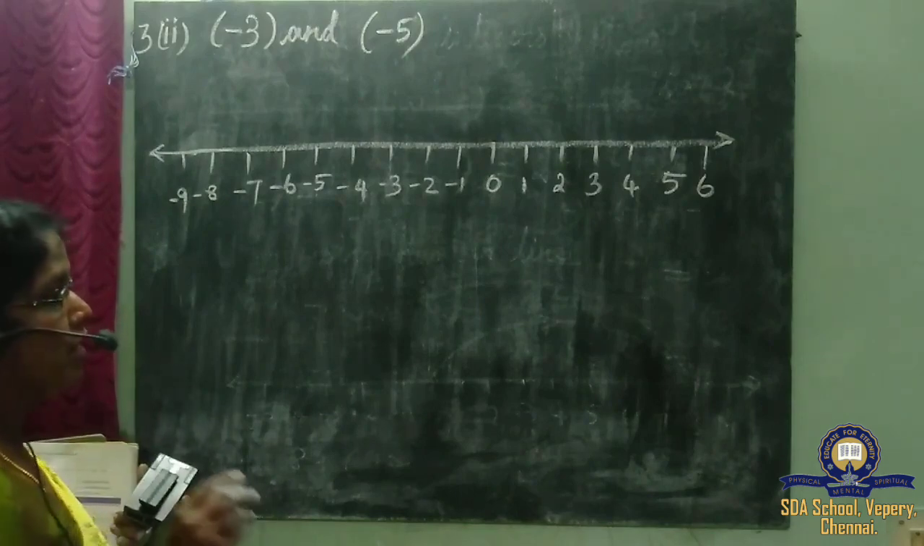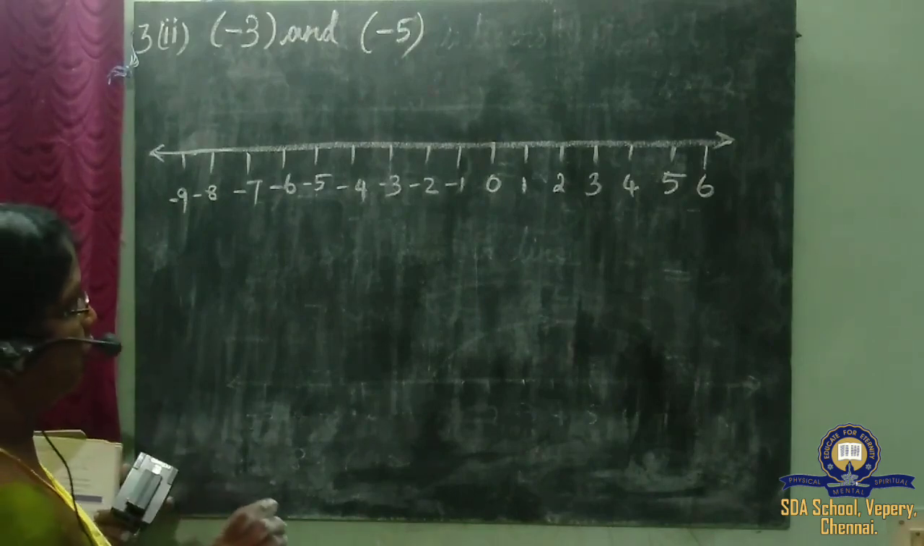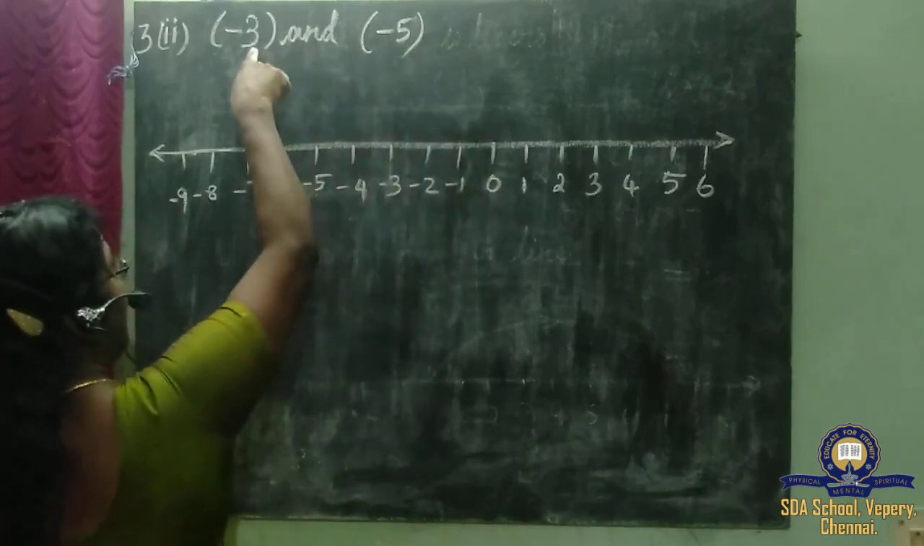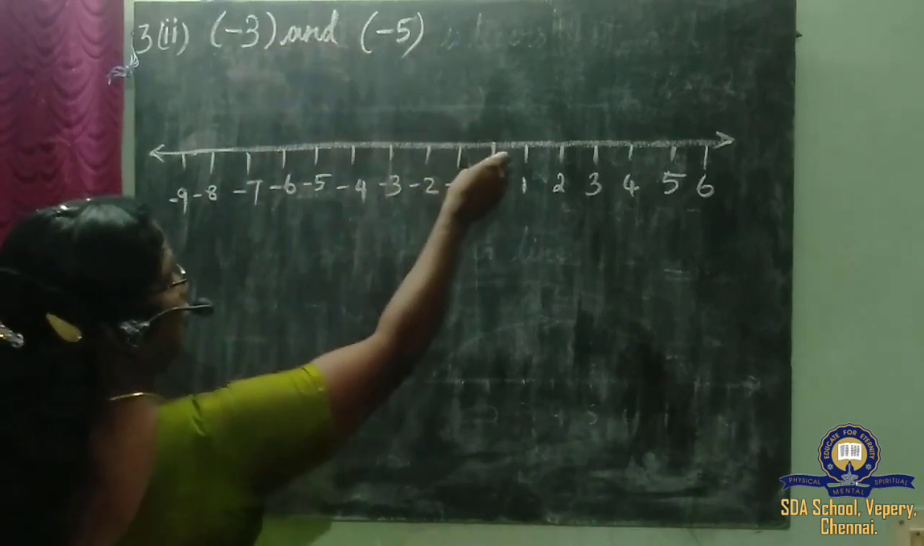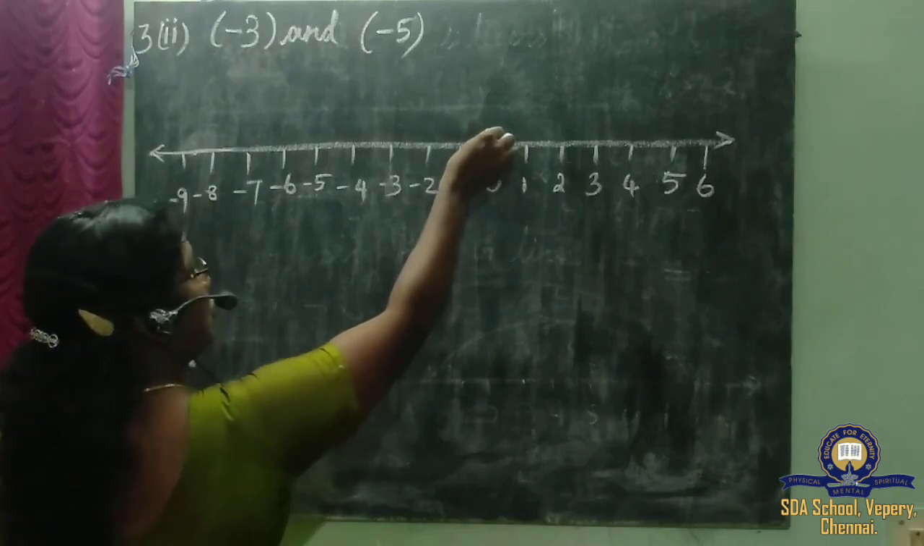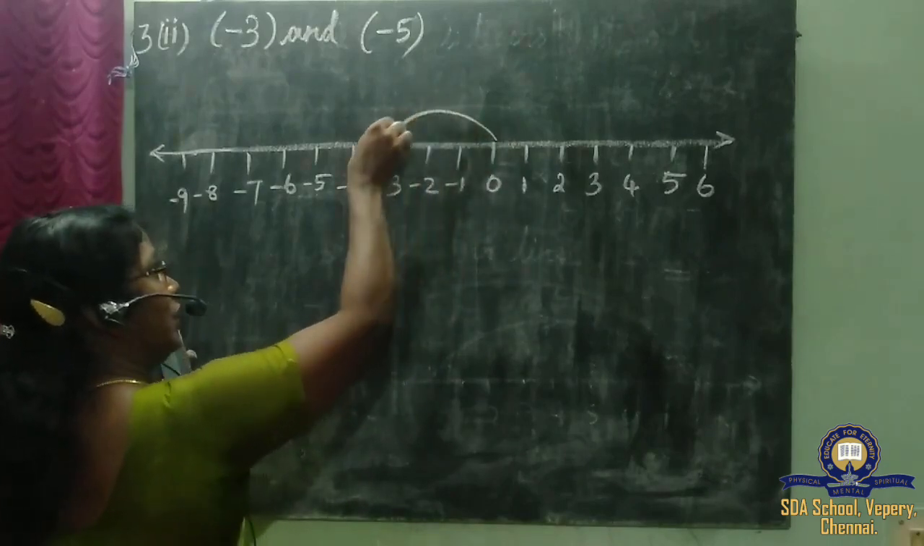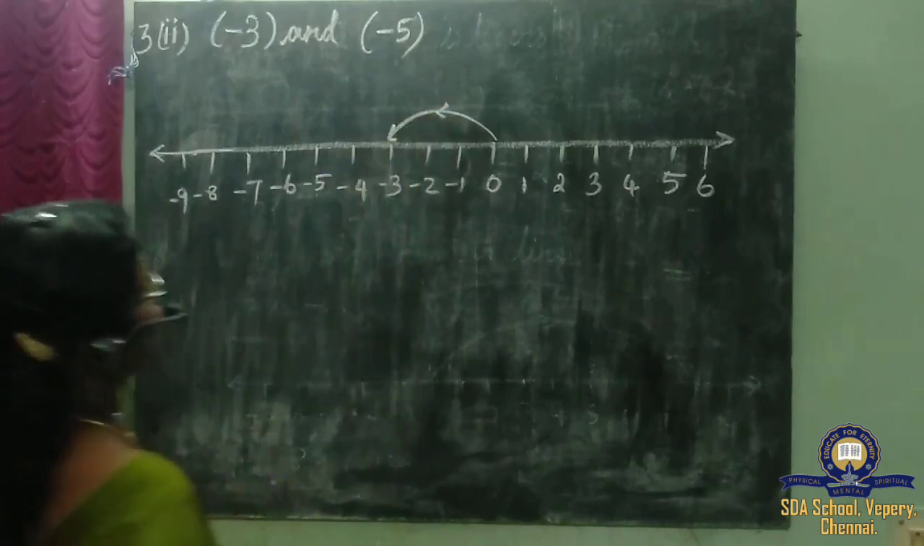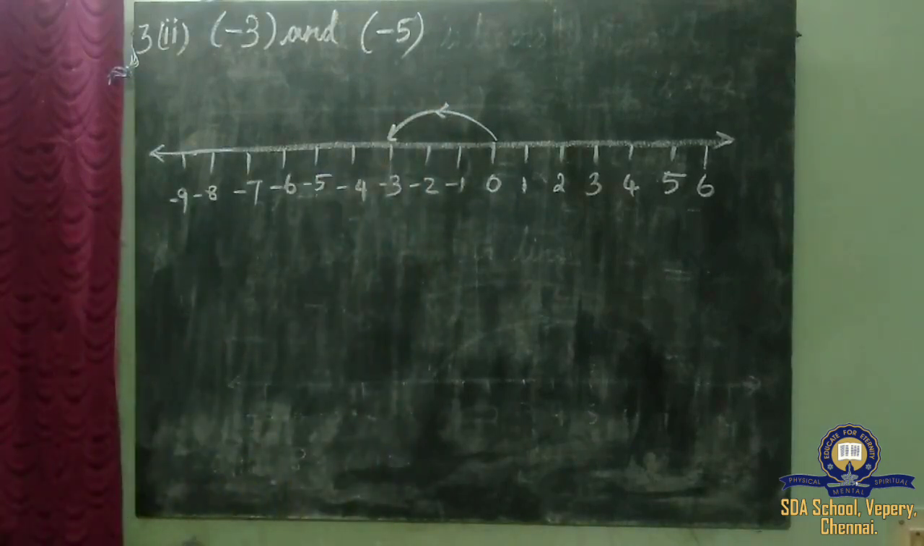Okay, first always we must start with 0. So where is the 0 here? 0. What's the first number? Minus 3. So 3 units on the negative side. So we need to travel backward. Okay. From 0 to minus 3 we came.